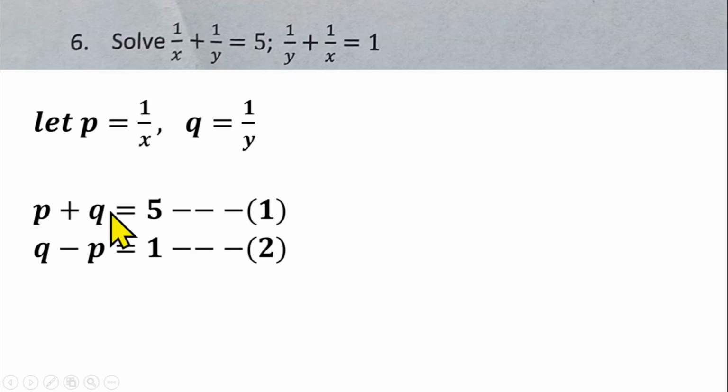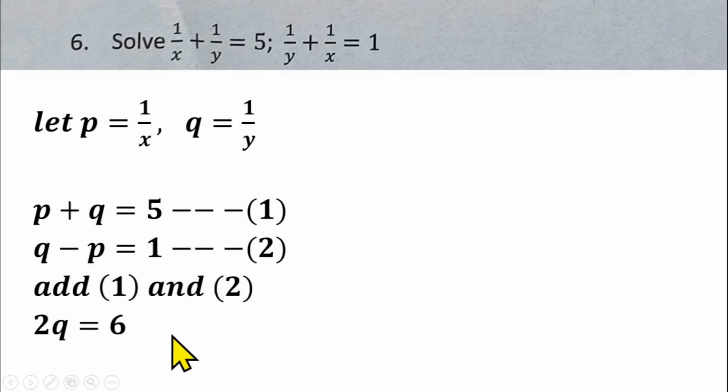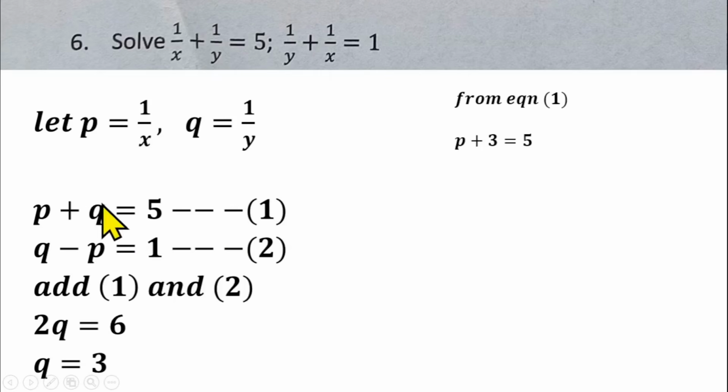From there, you can solve this simultaneously by adding the two equations so that you can eliminate p and get q. If you add equation 1 and equation 2, you'll have 2q equals 6. Divide both sides by 2, q is equal to 3. Having gotten q, you can find p by substituting into equation 1 or equation 2. From equation 1, p plus 3 equals 5, so p is 5 minus 3, p equals 2.